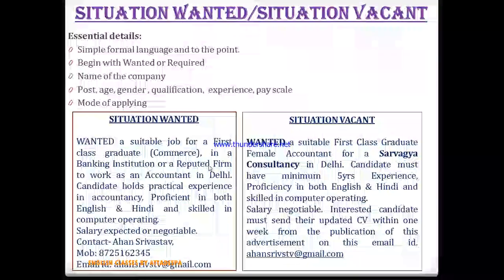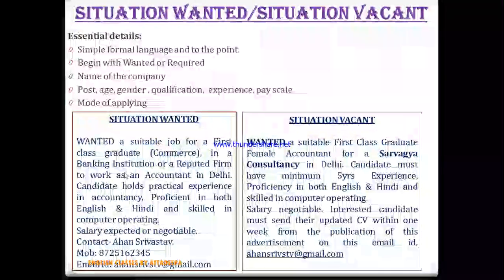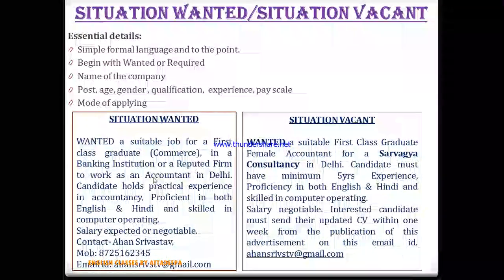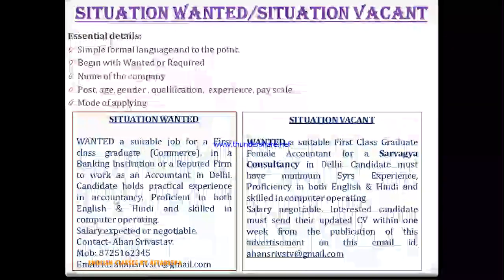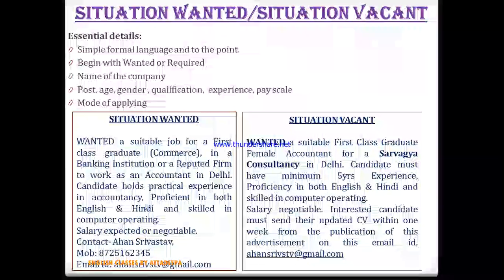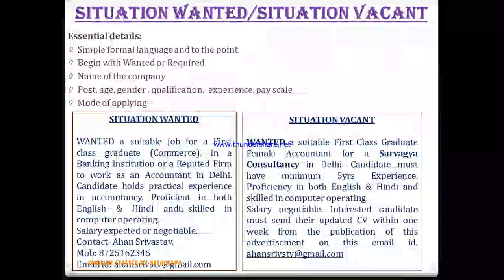So what kind of organization does he want to work in? To work as an accountant in Delhi, and this is the post on which this person wants to work. Then, candidate holds practical experience in accountancy. Now, education has already been given, so now this person is talking about hands-on experience, how much experience he has. And then what is his proficiency? So he is proficient in both English and Hindi, and he is skilled in computer operating.